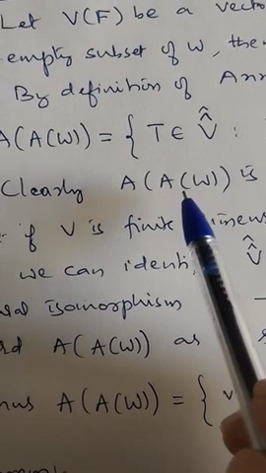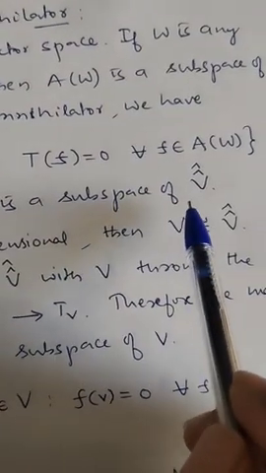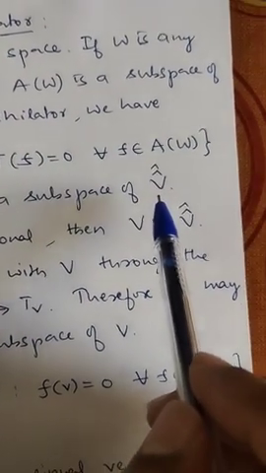Therefore, it is a subspace of V double cap, the second dual of V.